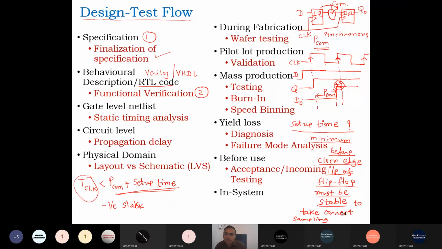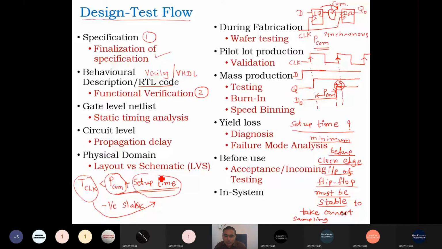How will you match the time? Either you have to decrease the clock frequency, right? But we want to operate the design at the same clock frequency, which we cannot compromise, because I want the design to work at that same clock frequency. So I cannot increase the time period, right? So what can I do? I can reduce the propagation delay of the combinational circuit, right? Setup time is also not in our hands.